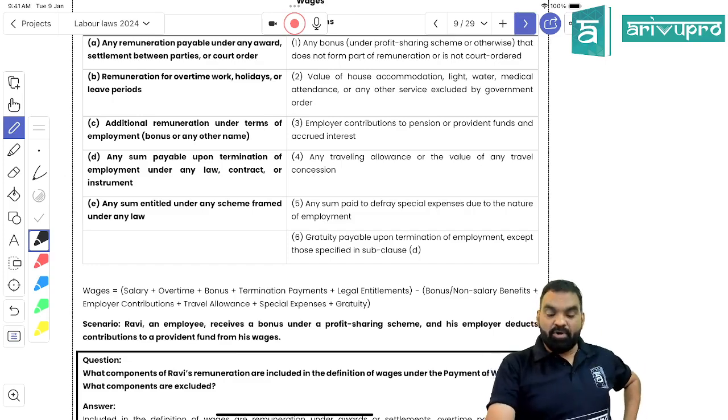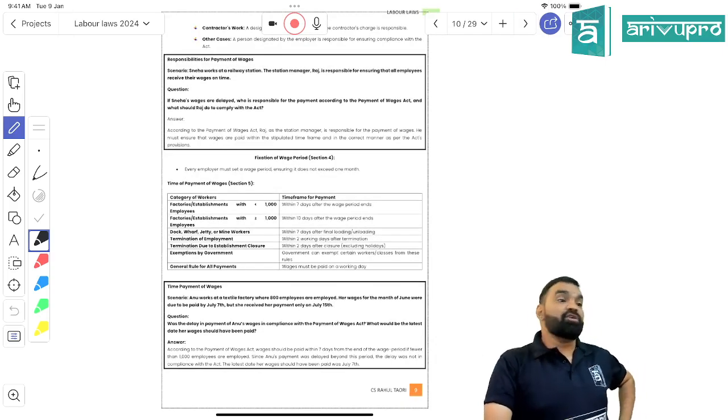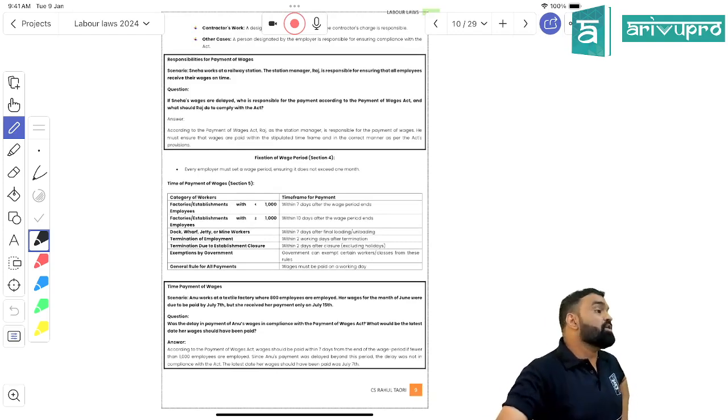And the last thing is what? Whatever is included in the definition of wages has to be paid according to the terms of the Payment of Wages Act. If something does not come under the definition of wages, it need not be paid.